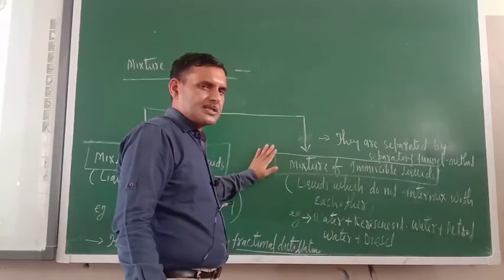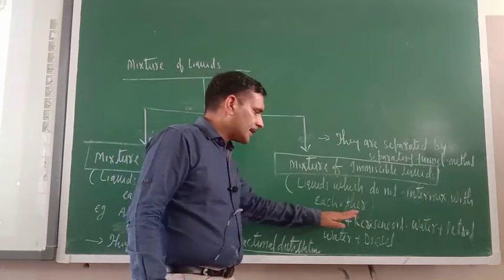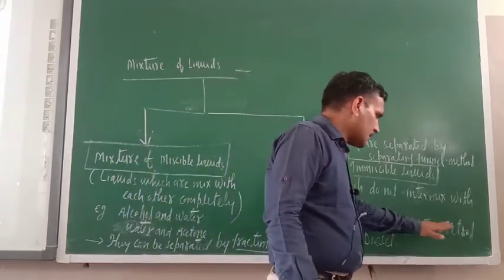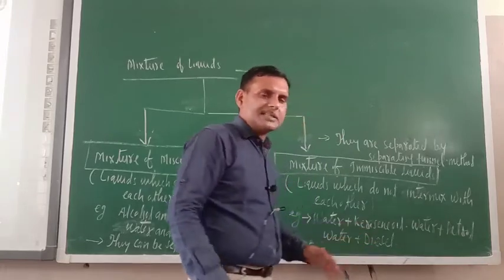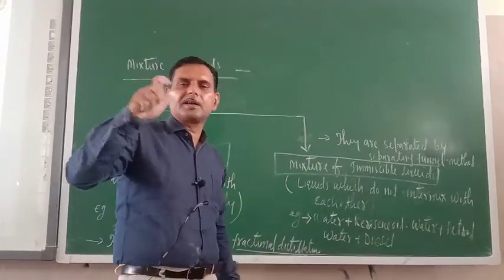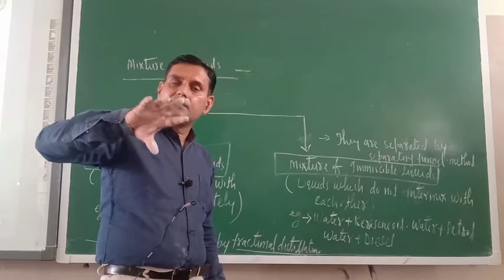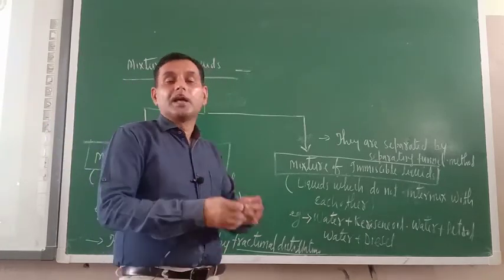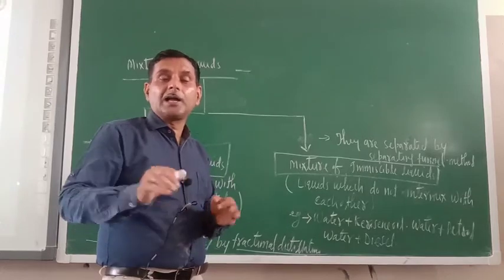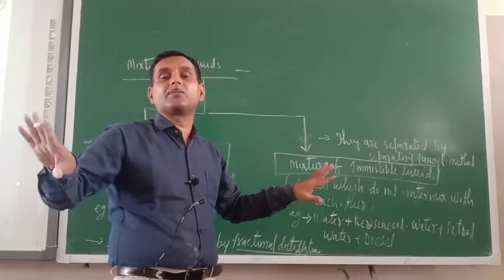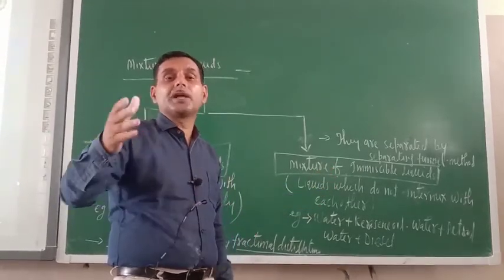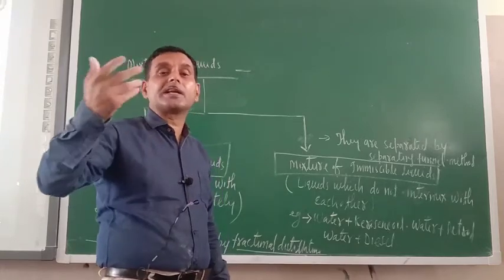Now see the examples here. Water and kerosene, water plus petrol, water and diesel. Have you seen mustard oil or any kind of oil? Are they intermixing with each other? No. Actually, when you add oil to water, two different layers are formed, and these two layers form according to their density.